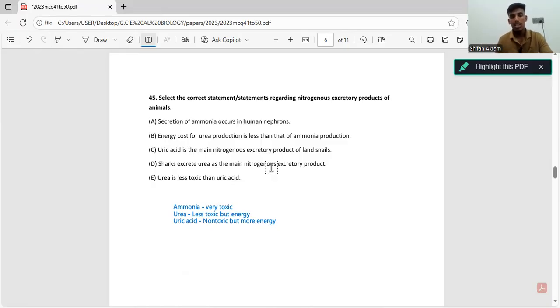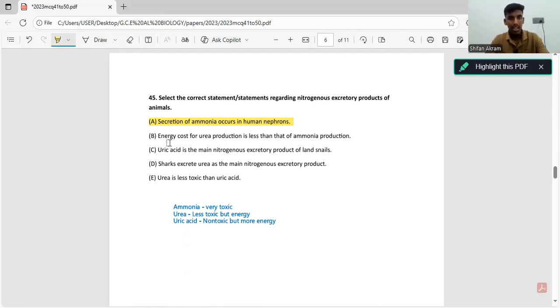Because ammonia binds to hydrogen ions. What do hydrogen ions do? Hydrogen ions reduce the pH of the body. So ammonia binds to the hydrogen ions and forms ammonium ions, and these ammonium ions are secreted out of the kidney, right? So this is a way for our body to regulate and maintain the pH. So that statement is also correct. But not a lot of ammonia is secreted. Only a very small bit of ammonium ions are secreted from the kidney.